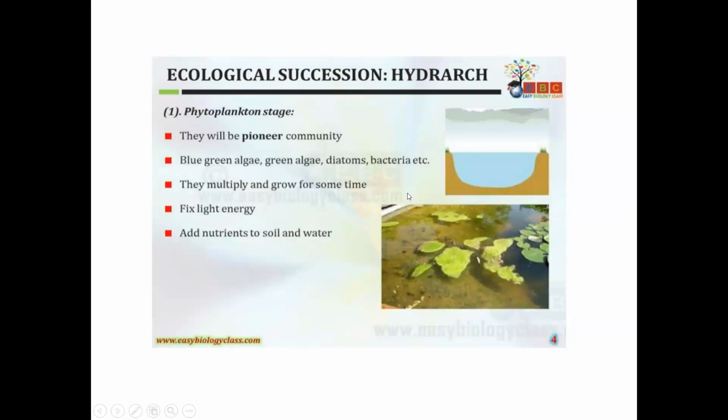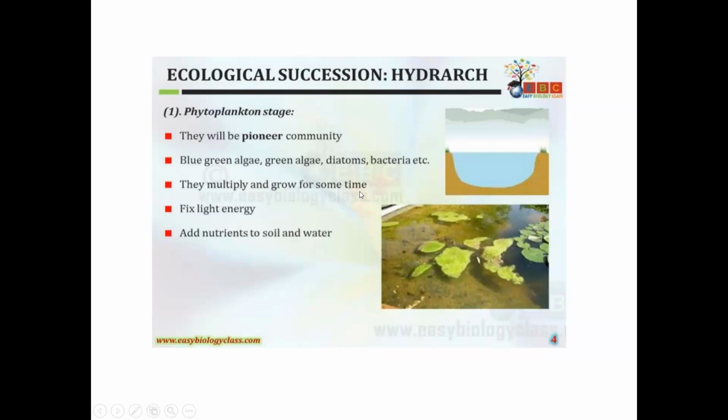So these form the main community in this area. Here it is a lake. Here there is no living organism at first, but these blue green algae start germination. Due to migration or wind, the spores or seeds fall on this place and start to germinate. So blue green algae, diatoms, and bacteria form the pioneer community.